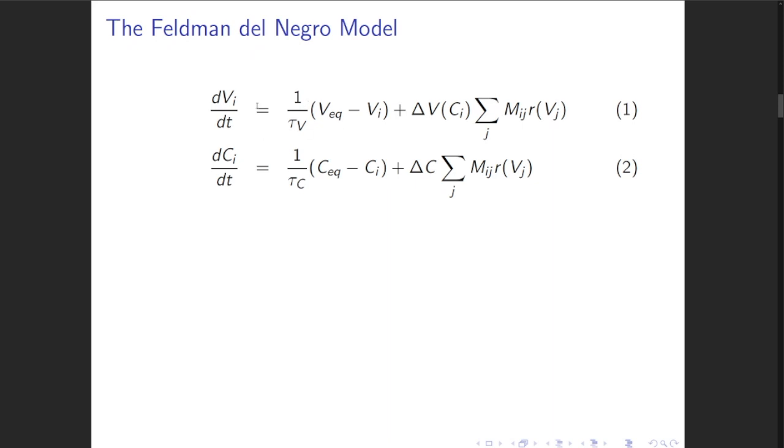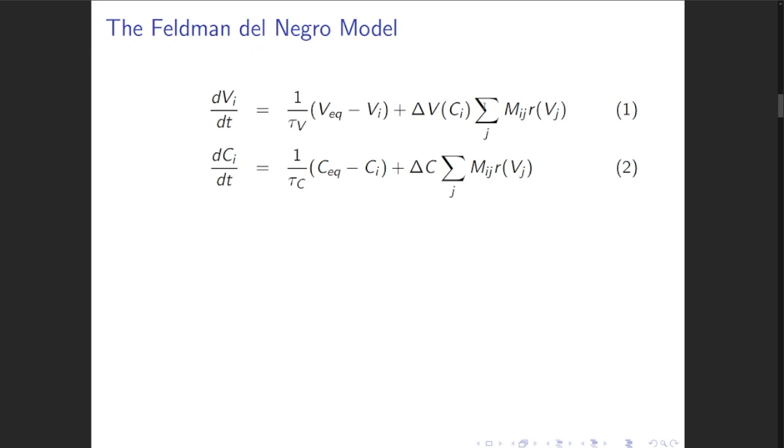So the voltage change of neuron i is determined by the deviation of the neuron's voltage from its equilibrium voltage, and the sum of input firing rates from adjacent neurons, which is captured by this M_ij adjacency matrix parameter, and then this firing rate, R of V_j, is the firing rate as a function of the voltage at neuron j.